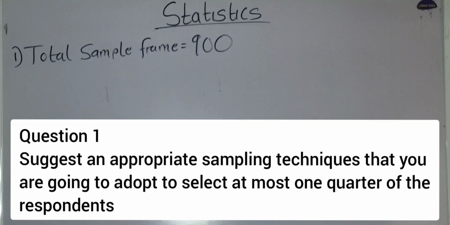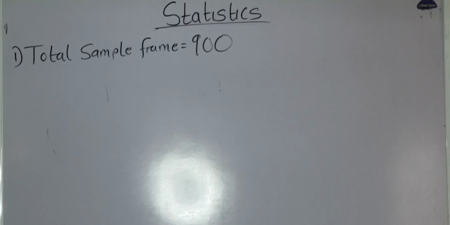Now the first question says we should suggest an appropriate sampling technique that you are going to adopt to select at most one quarter of the respondents.